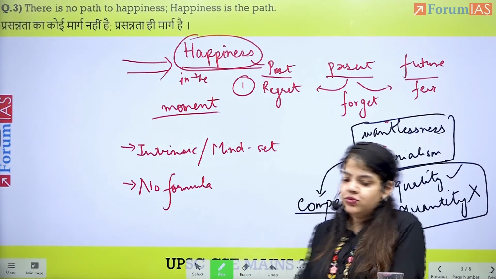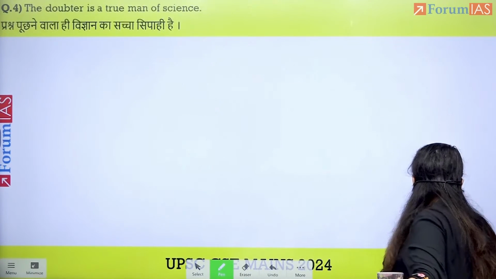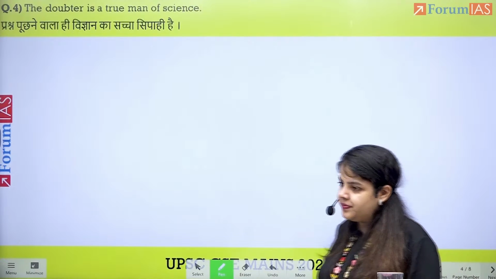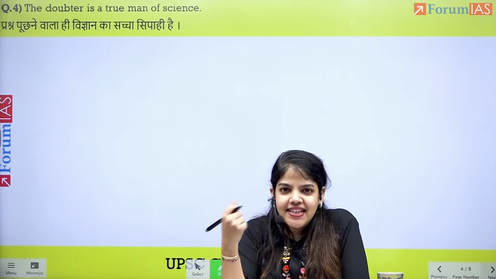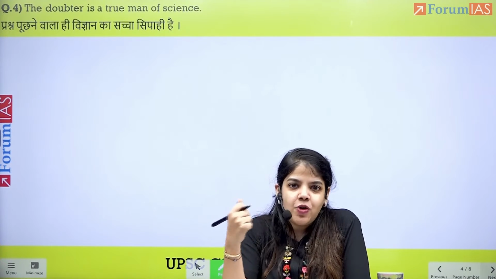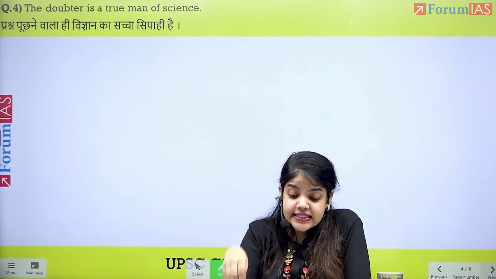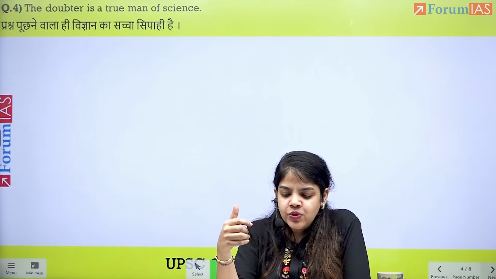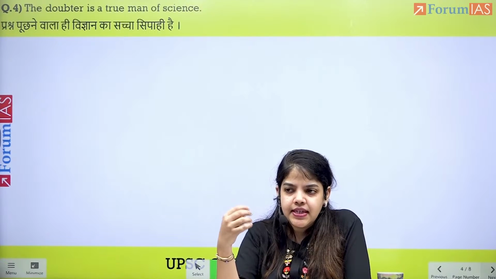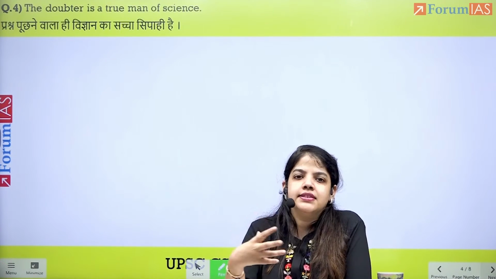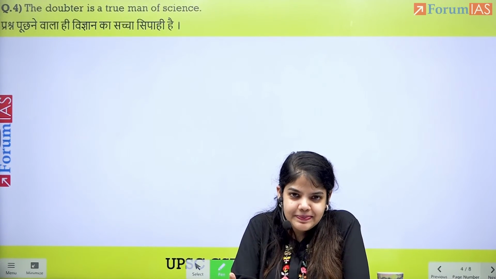With this, we come to the fourth topic for the discussion. I hope you've been understanding that the aim of every topic, the aim of this discussion is not to give you a bulk or a handful of examples and quotes, but to help you understand how to approach the essay.